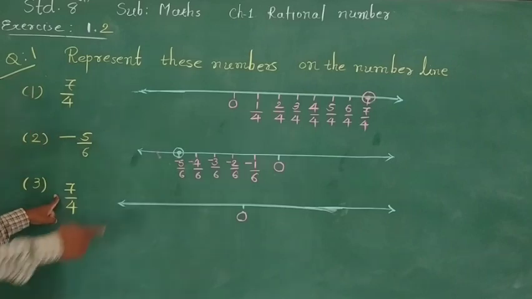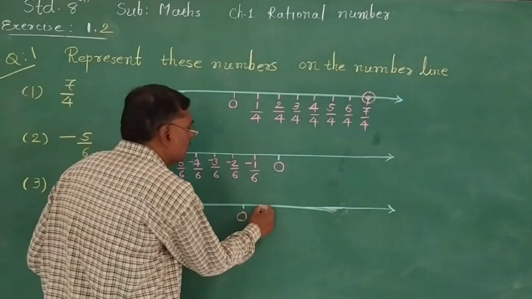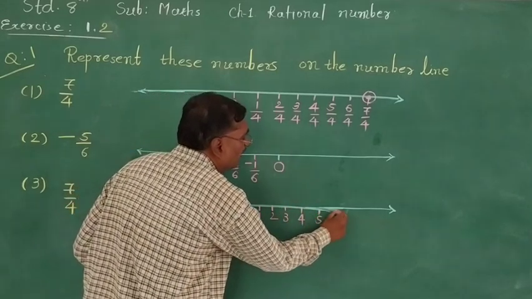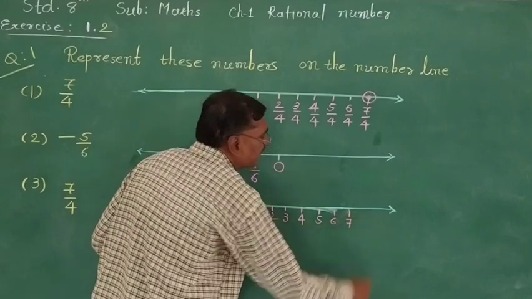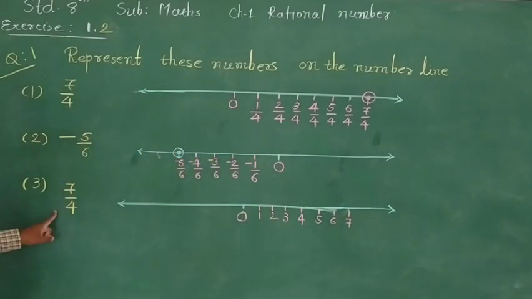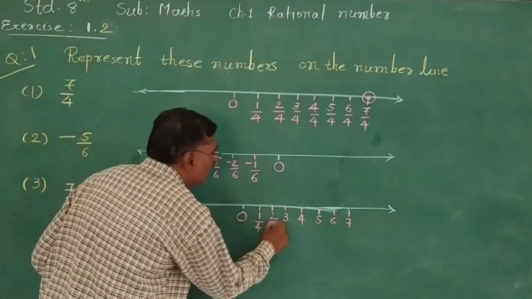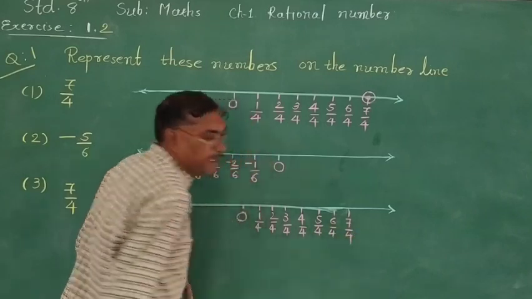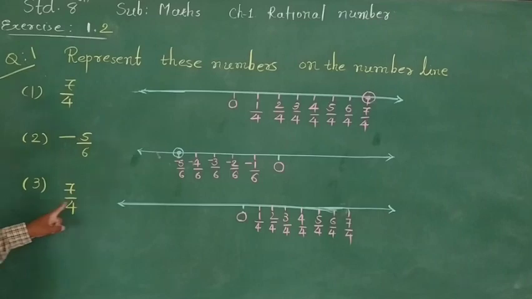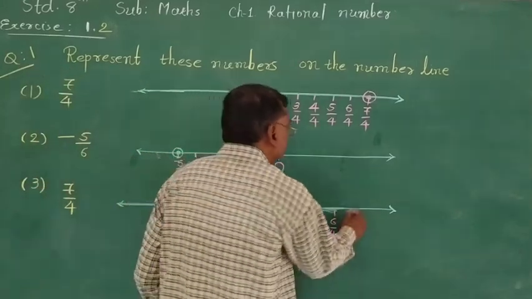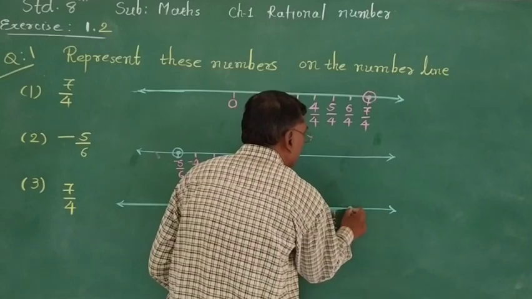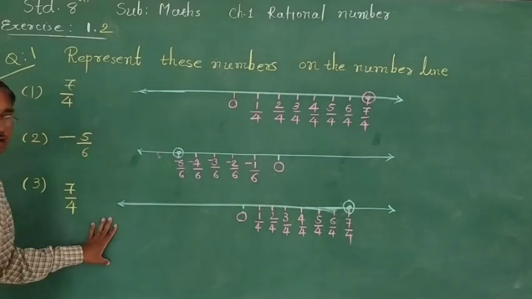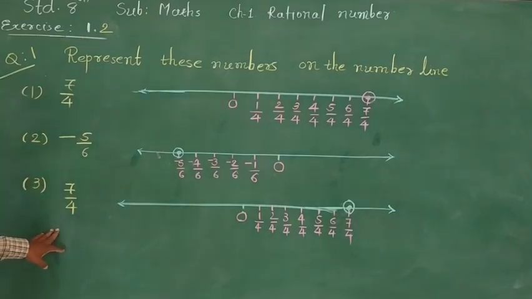How many markings do we have here? 7 markings: 1, 2, 3, 4, 5, 6, then 7, each at 1 upon 4 distance, so write upon 4 on all the numbers. Here we have obtained our number 7 upon 4 on the number line. Now write down in your notebook.